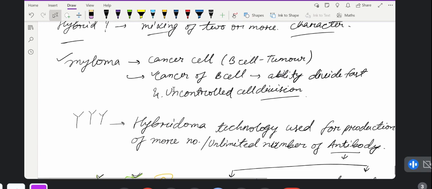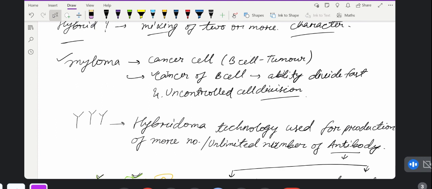If we induce a B cell so that it gains uncontrolled growth, not exactly like a myeloma, then we can make so many antibodies and do the reactions and experiments in our lab.